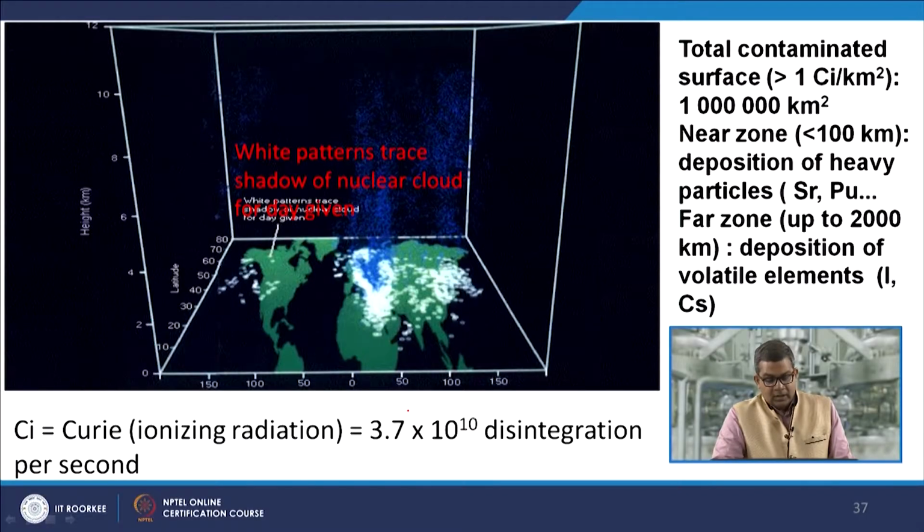Now you can see the white pattern traces in this particular figure, the shadow of the nuclear cloud for a given day. So you can see how grave the nuclear disaster was.